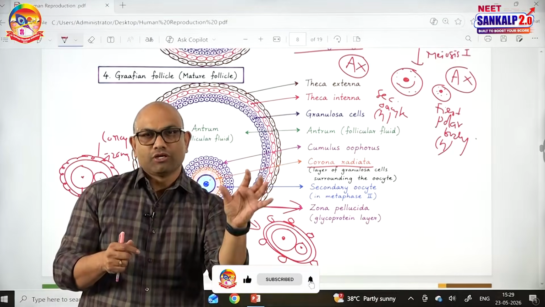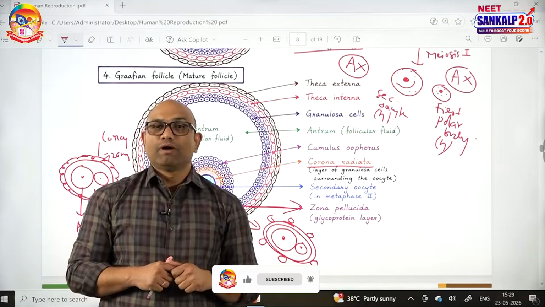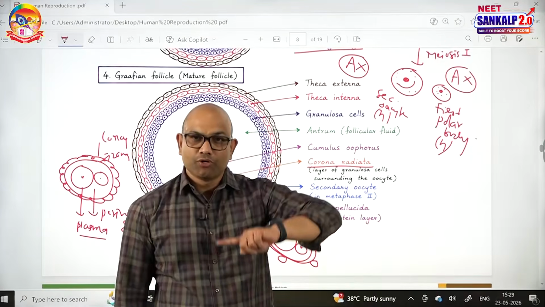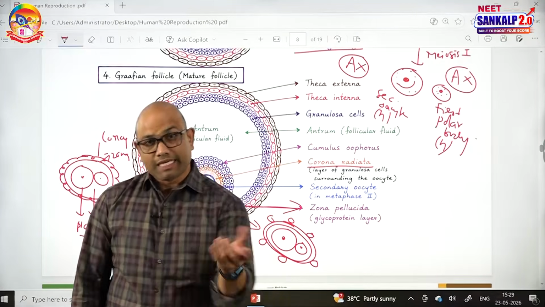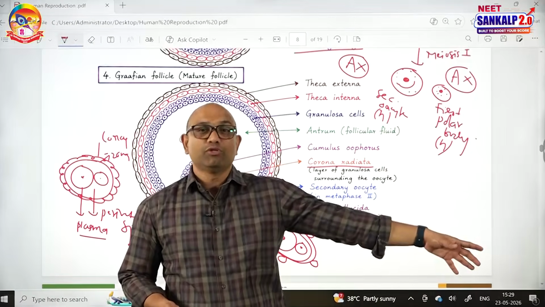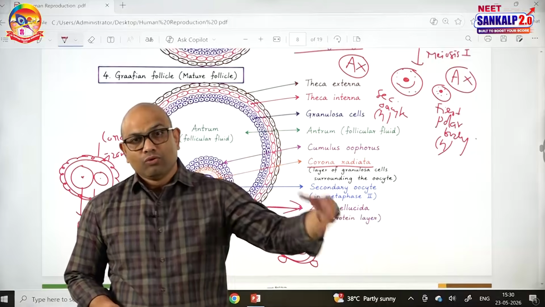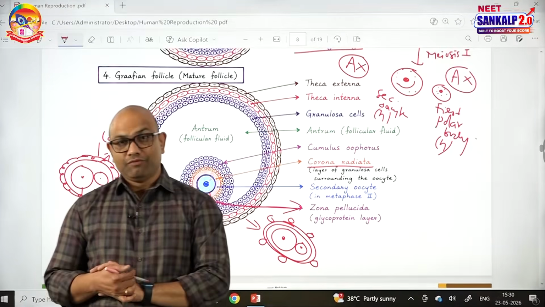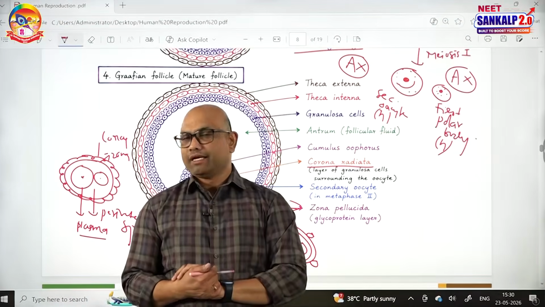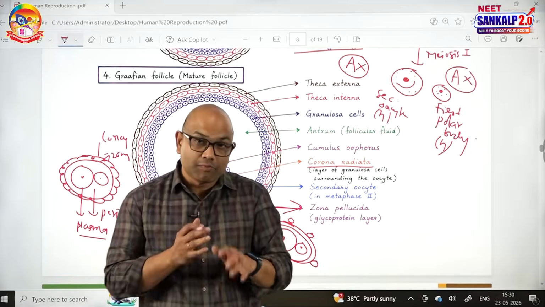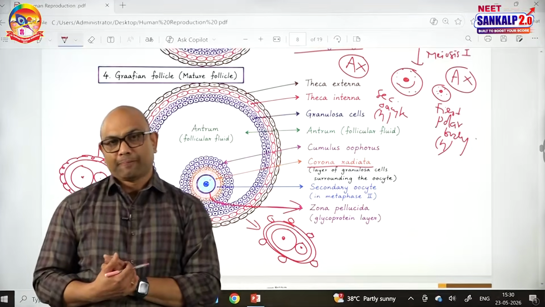One is the ovum, which is also called the ootid. The next one is called the second polar body. The first polar body is produced after the first meiotic division. The second polar body is produced after the second meiotic division. The secondary oocyte is produced after the first meiotic division. The ootid, which is also called ovum, is produced after the second meiotic division, that too after the entry of sperm into the secondary oocyte. Otherwise, meiosis II will not be completed until and unless the sperm enter into the secondary oocyte.